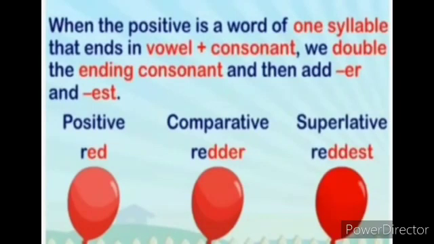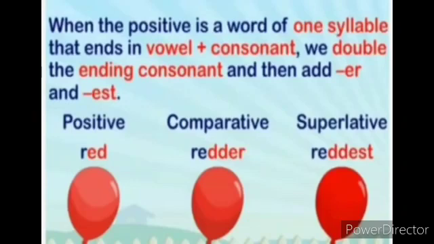When the positive is a word of one syllable that ends in vowel plus consonant, we double the ending consonant and then add ER and EST. For example, RED, red. In that word, R is a consonant, E is a vowel and D is a consonant. For the comparative, we have to double the last letter and make the word REDDER, redder.